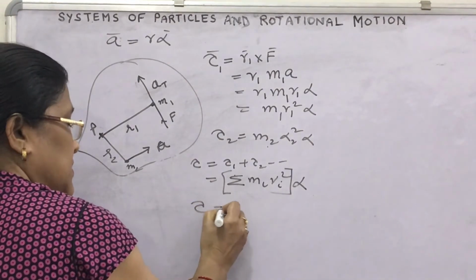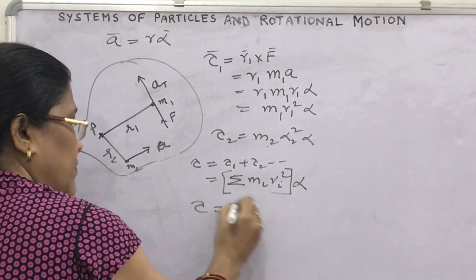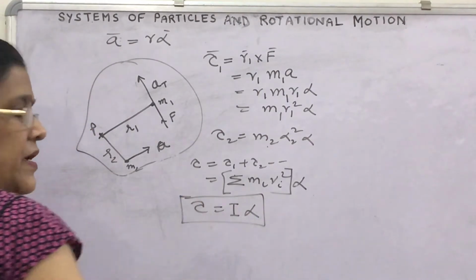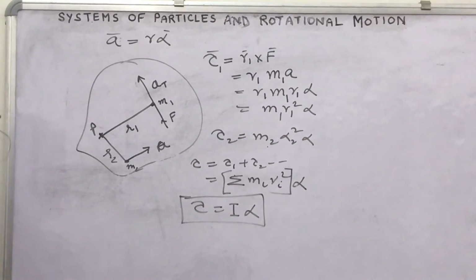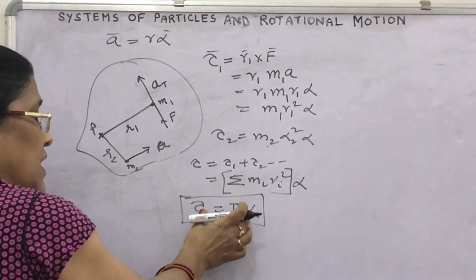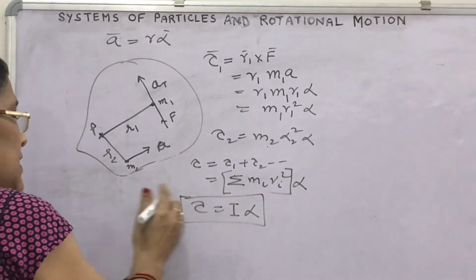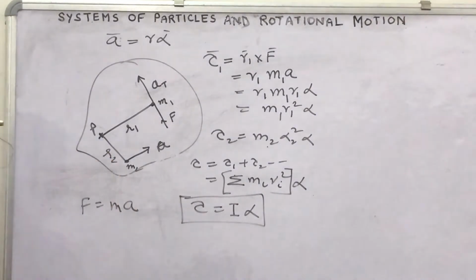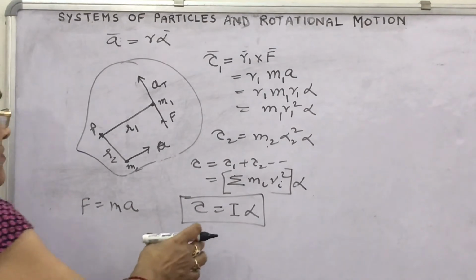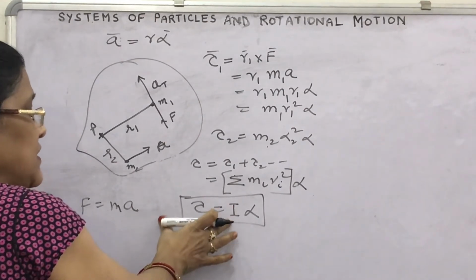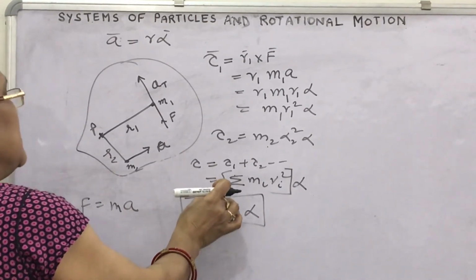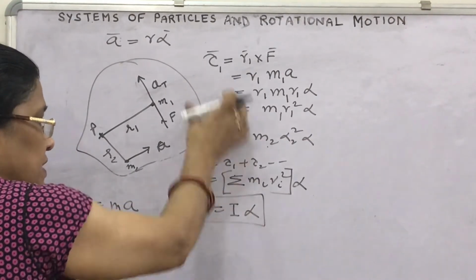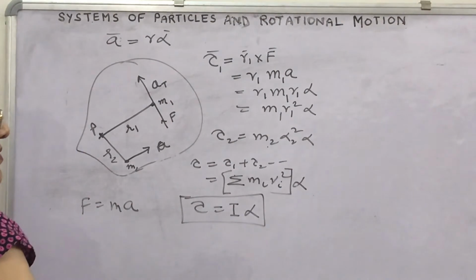So this is the simple relation for torque, moment of inertia and angular acceleration. This is the rotational analog of the relation F equals m a in linear motion. So this is the torque on the object rotating about the fixed axis.